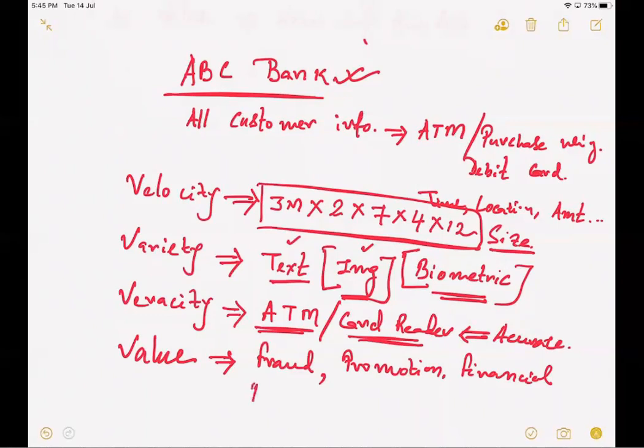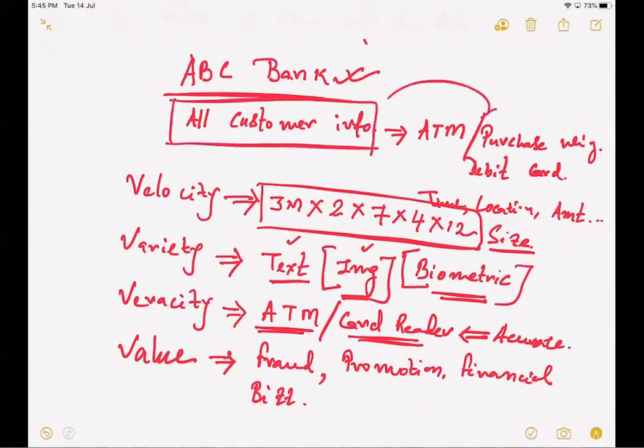So my business decisions also can be taken on that. Now, if I find that for this particular data, customer information while making ATM transactions or using the debit card can have all these parameters available with me, then obviously we are going to consider this data and we'll call this data big data.